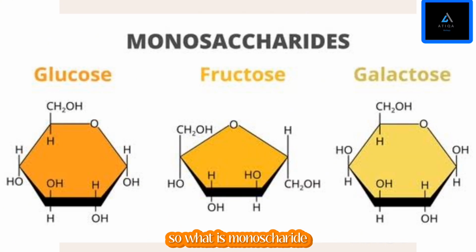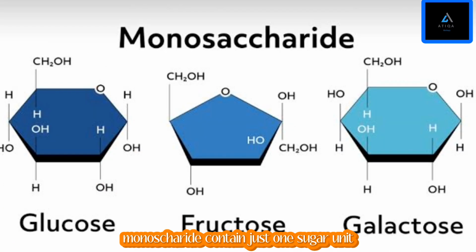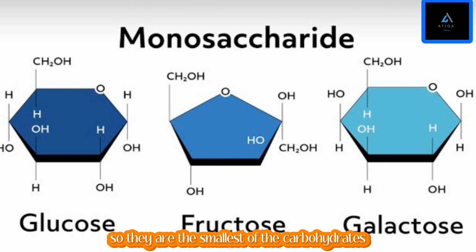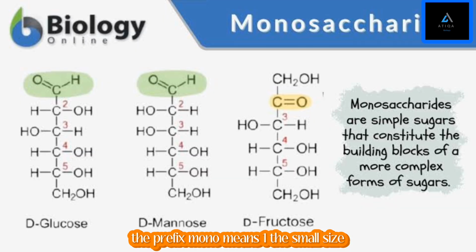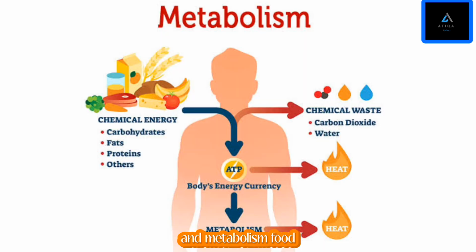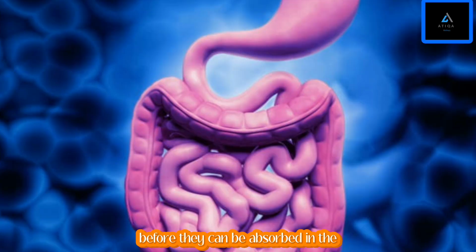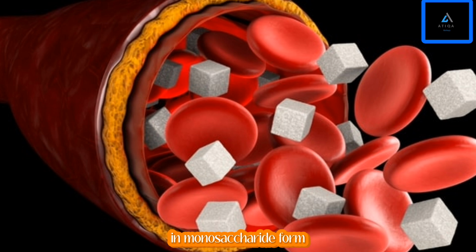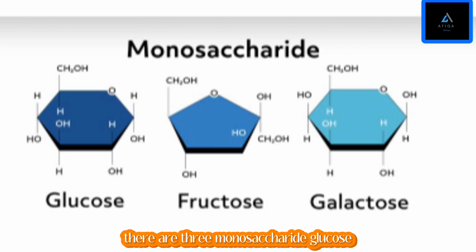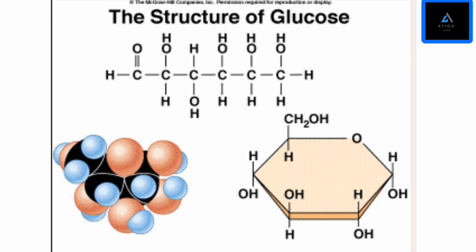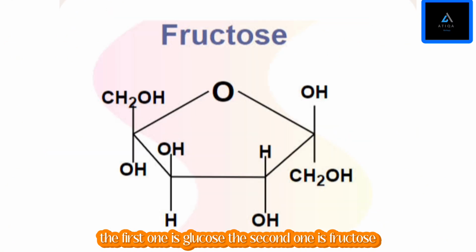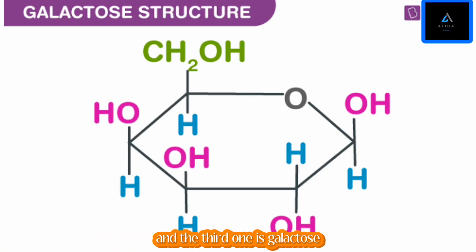So what is monosaccharide? Monosaccharides contain just one sugar unit, so they are the smallest of the carbohydrates. The prefix mono means one. The small size of the monosaccharides gives them a special role in digestion and metabolism. Food carbohydrates have to be broken down to monosaccharides before they can be absorbed in the gastrointestinal tract, and they also circulate in blood in monosaccharide form. There are three monosaccharides. The first one is glucose, the second one is fructose, and the third one is galactose.